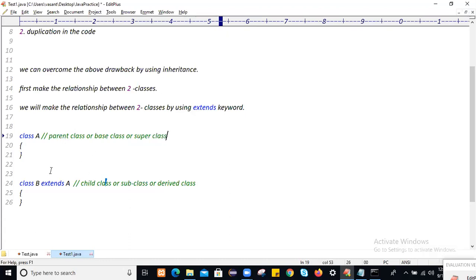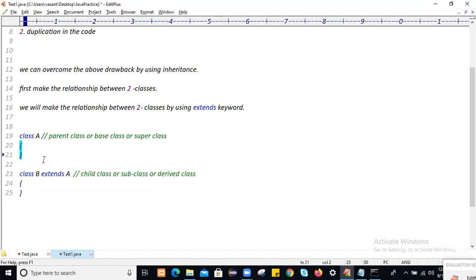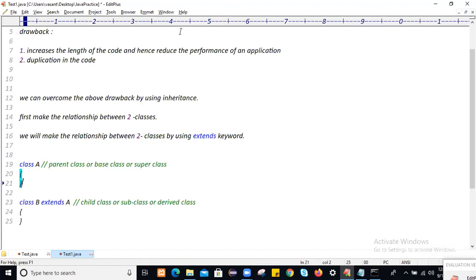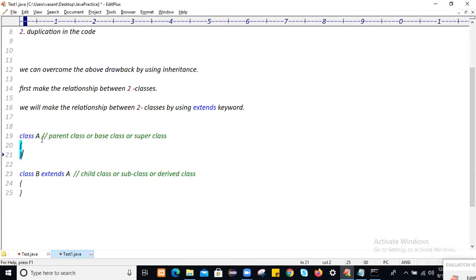The moment you make the relationship between these two classes, the moment you extend the parent class, all the properties of the parent class will get inherited into the child class. But what do all the properties mean?